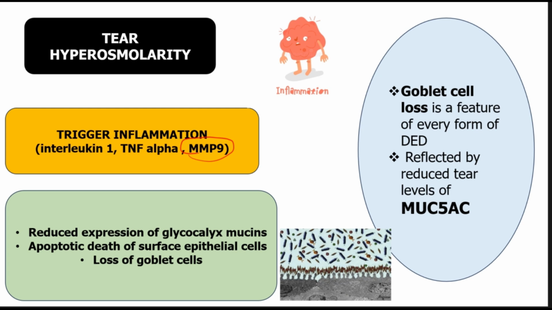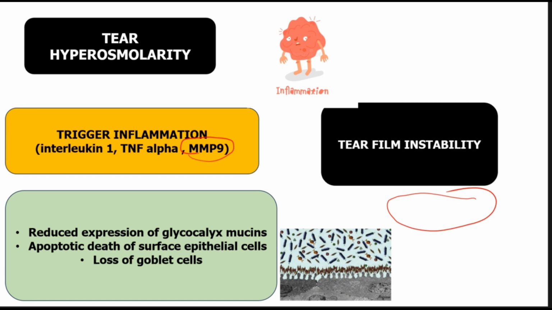Goblet cell loss is actually a feature of almost every dry eye disease, and this can be tested by measuring the levels of mucin 5AC. We talked about this in our previous video on tear film anatomy, physiology, and biochemistry, so if you haven't visited that video yet, I would highly recommend it. So ultimately, what is happening there is tear film instability.